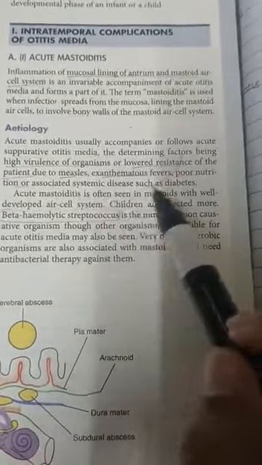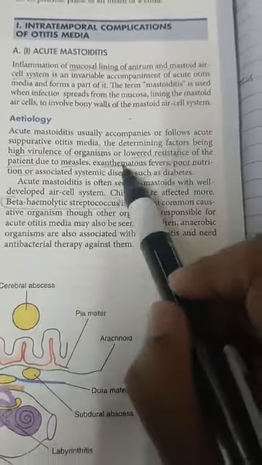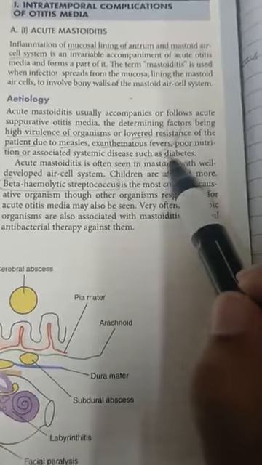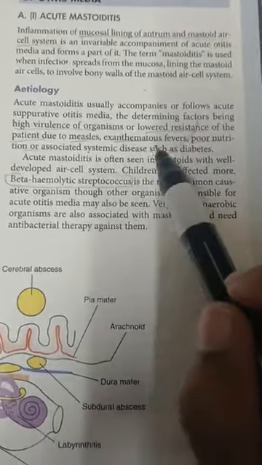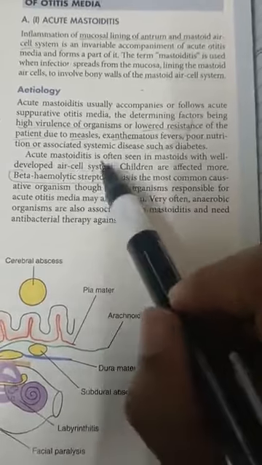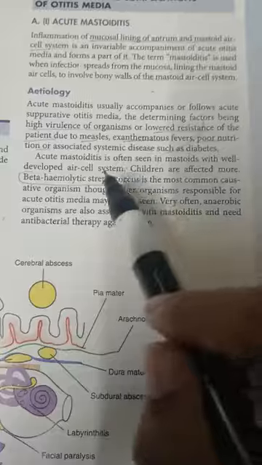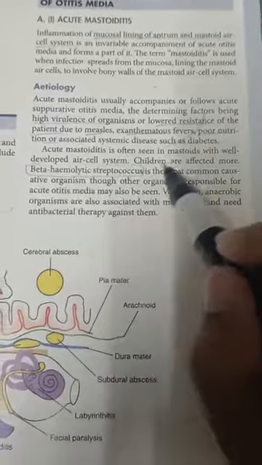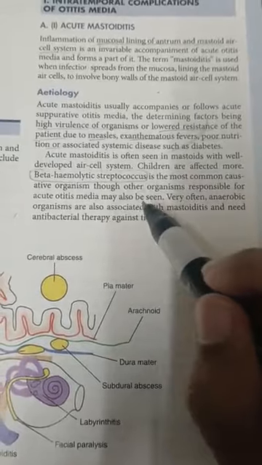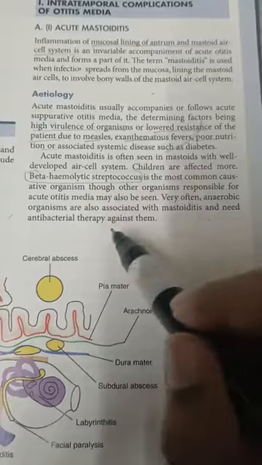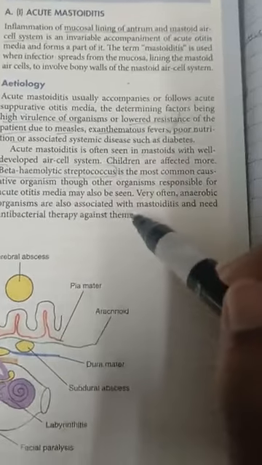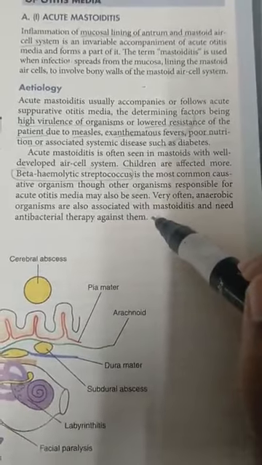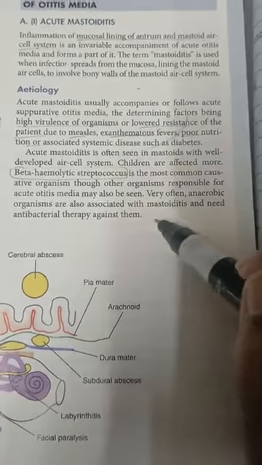Next, what etiology is responsible for it? Basically, high virulence organism, lower resistance in the patient due to measles and exanthematous fevers, poor nutrition or associated systemic disease such as diabetes. Acute mastoiditis is often seen in mastoids with a well-developed air cell system. Children are affected more, and beta hemolytic streptococcus is the most common causative organism, though other organisms responsible for acute otitis media may also be seen. Very often, anaerobic organisms are also associated with mastoiditis and need antibacterial therapy against them.